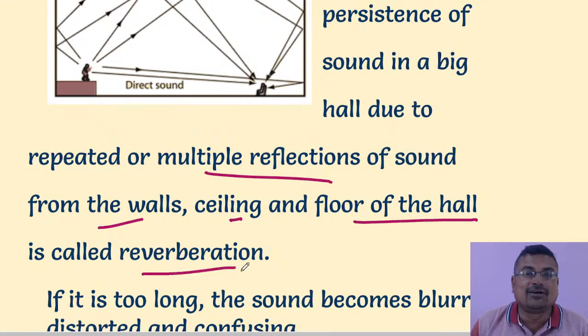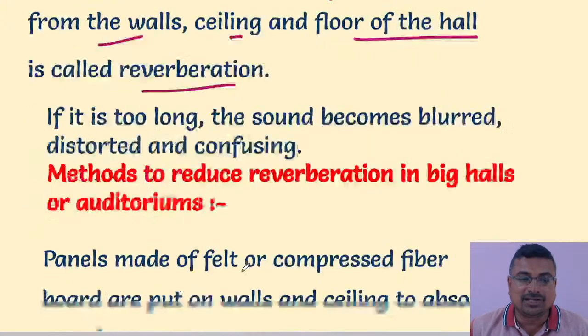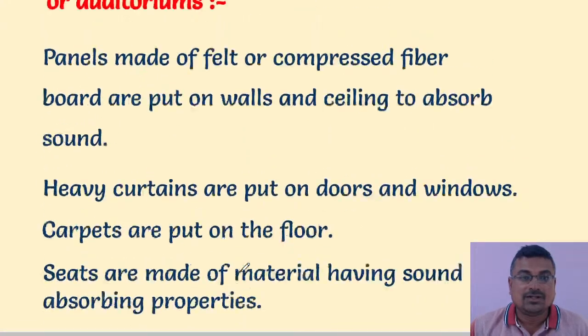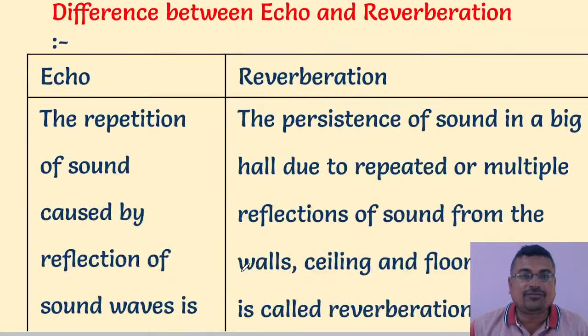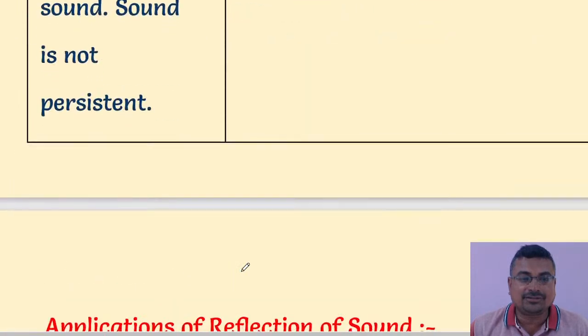In an auditorium, when any VIP, CM or PM gives a lecture and the audience listens, reverberation will be there. So here is the difference between echo and reverberation.